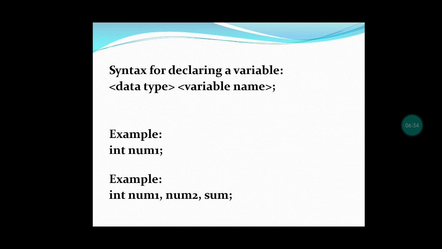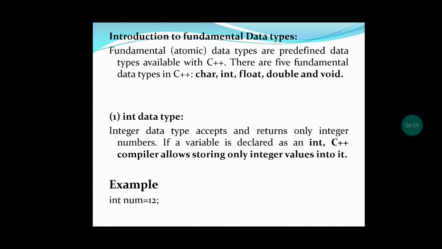See the first example, that is int num1, and the next example, int num1, num2, sum. In the first example, only one variable has been declared, that is num1. In the second example, three variables have been declared, that is num1, num2 and sum. So in this way only we can declare the variable.